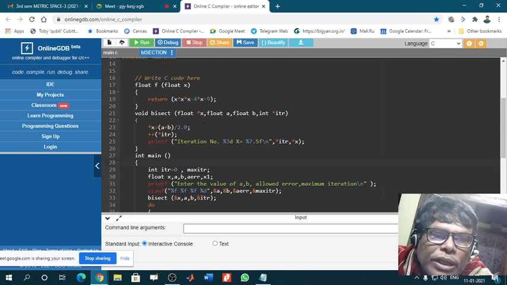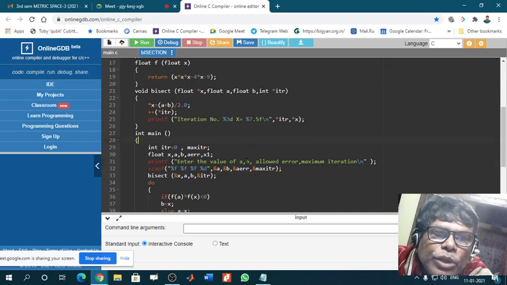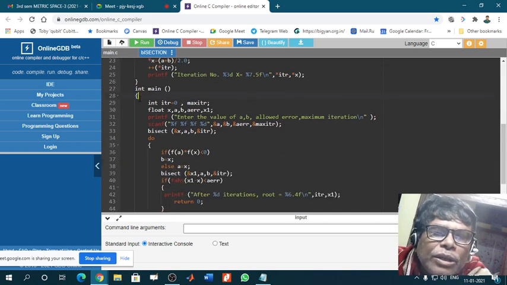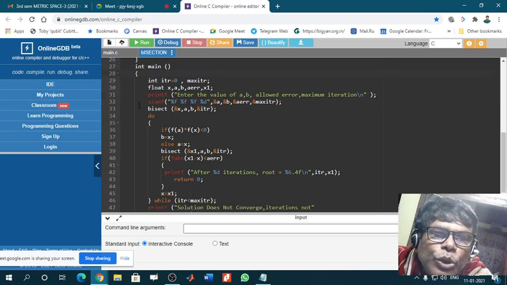You see also here void bisect, then there is a curly bracket and an end of curly bracket. Here is also float f, with a starting bracket and ending bracket. So here integer main has this starting bracket, but here in bisect, after do you are using this.